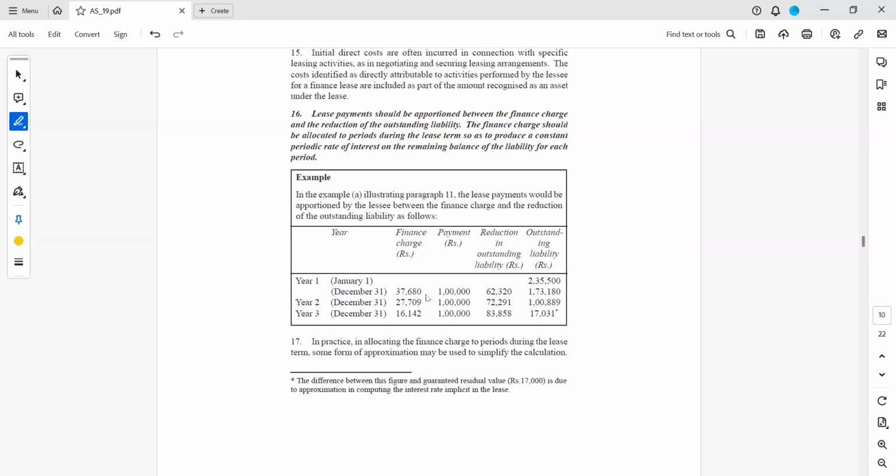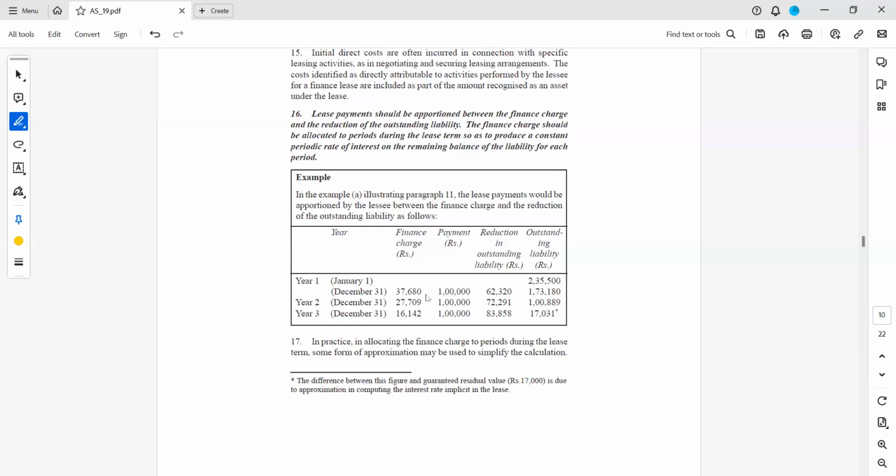So my outstanding amount to the lessor at the beginning of the lease is 2,35,500, the principal amount. How much he is collecting from me, including interest, does not matter. I will recognize only the principal value with liability and asset, right? 2,35,500 was the outstanding, 16% is the interest rate, and I am paying 37,680 as my interest amount.